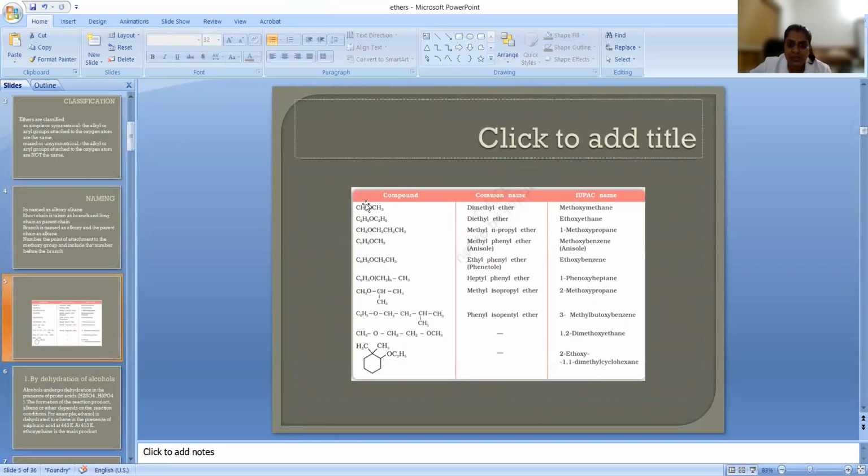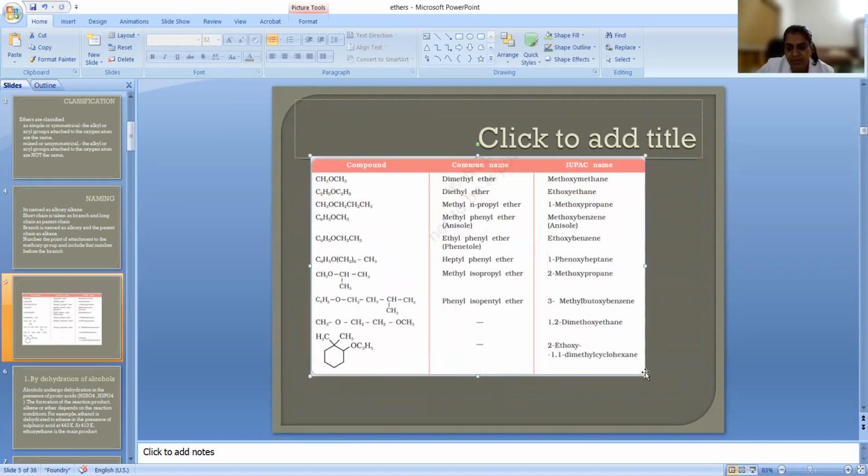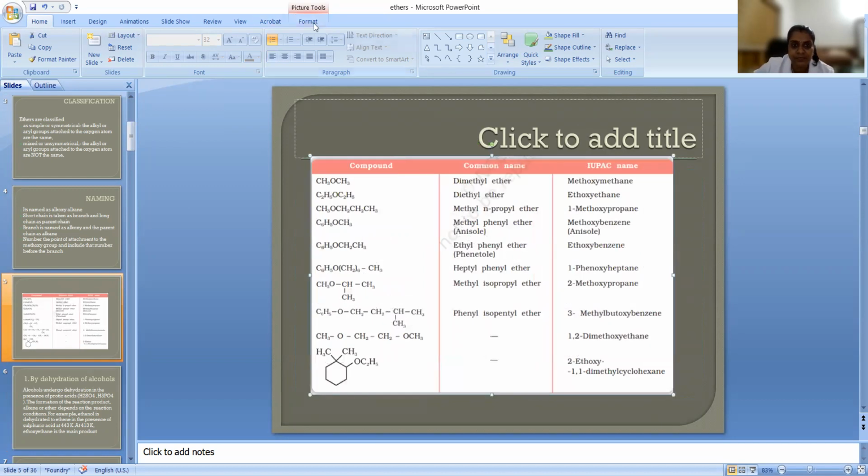Let us see from the beginning, from the first one, we can discuss the naming of ethers. In this case, CH3OCH3 is a symmetric ether. It is very easy to name. On both sides you have one carbon atom, so alkoxyalkane is our naming. Since it has the same carbon atoms, it is methoxymethane. Because here also methane, here also only one carbon.